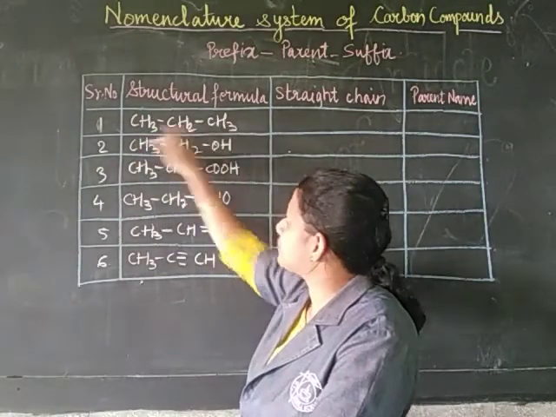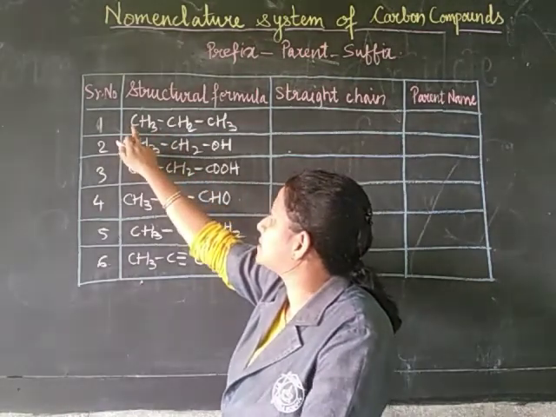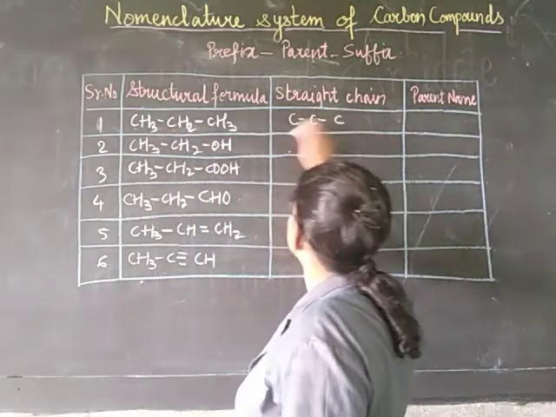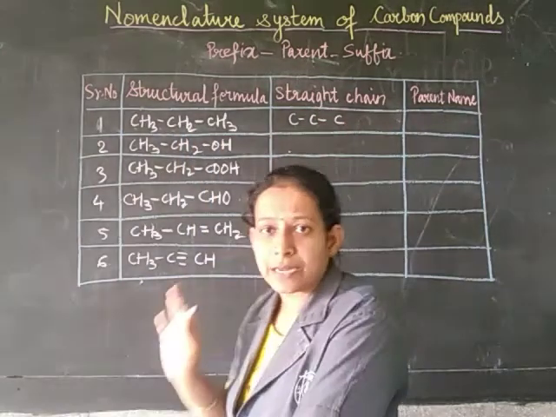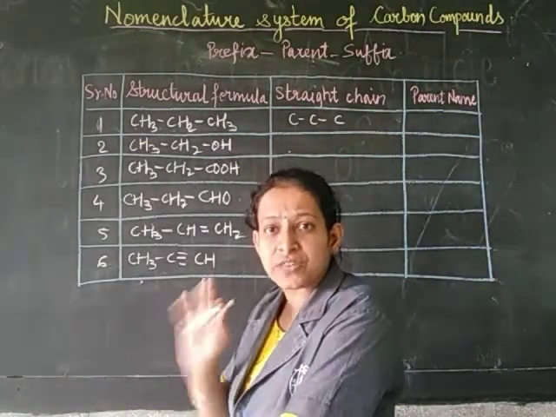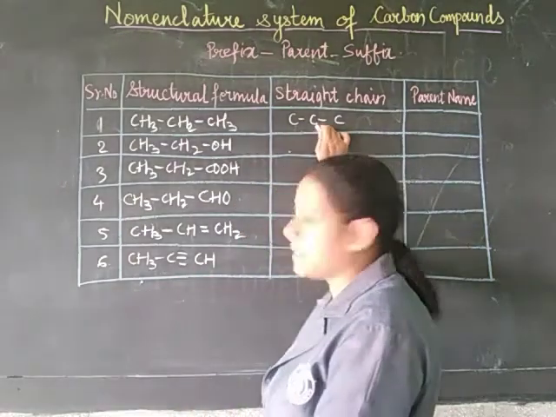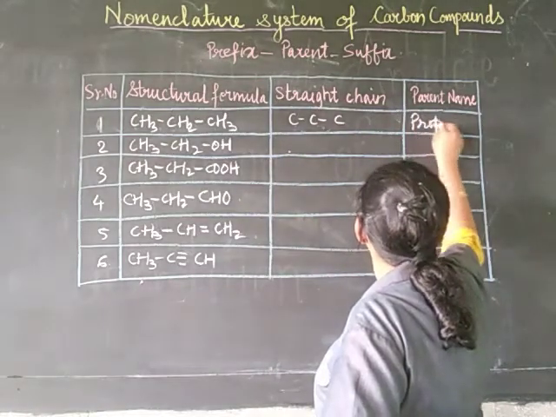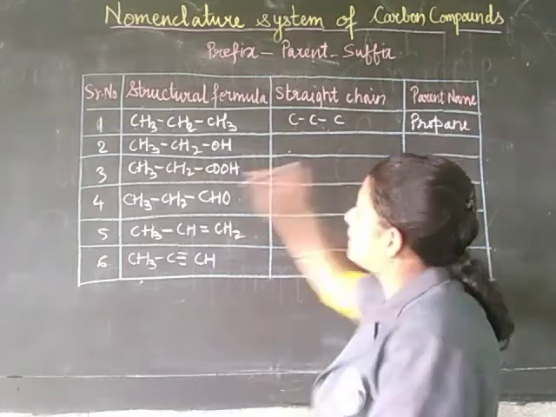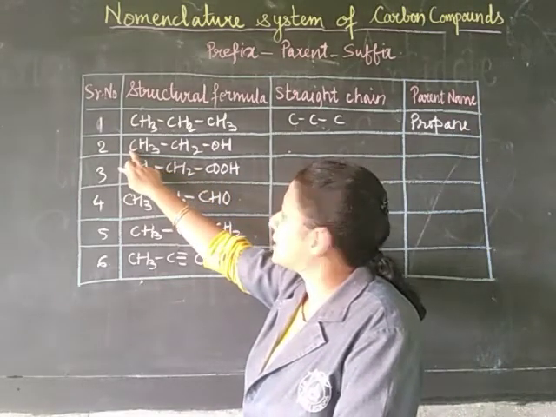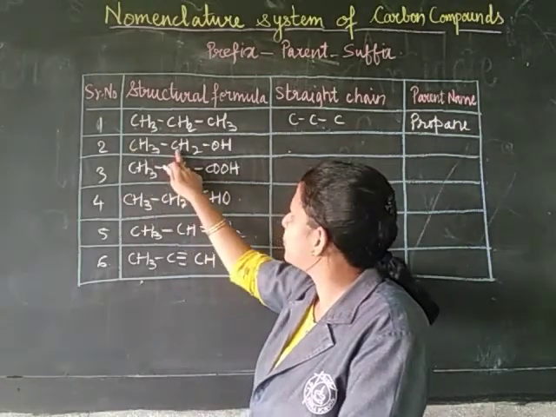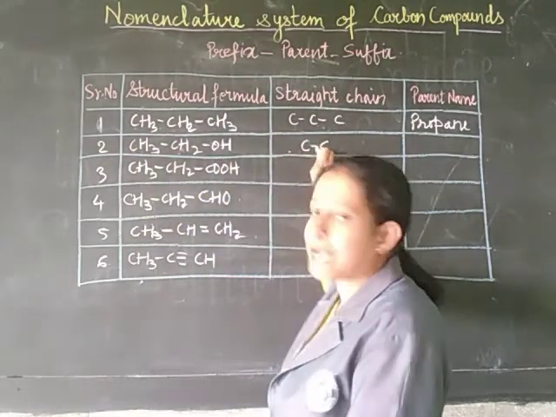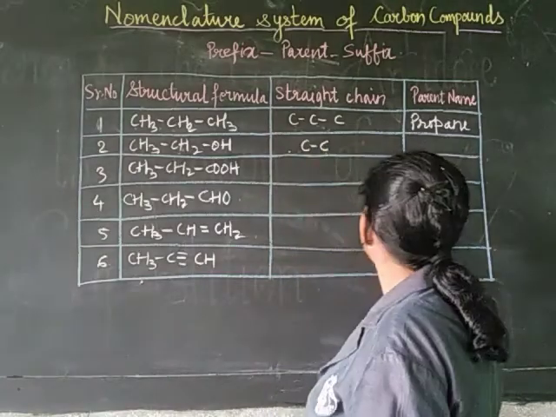Draw a straight chain line of that many carbons of the parent alkane. Now here the parent alkane has three carbons: 1, 2, 3. So draw the straight chain here. The straight chain consists of 3 carbons, so the parent name is nothing but propane. Then here there are 2 carbons: 1, 2.